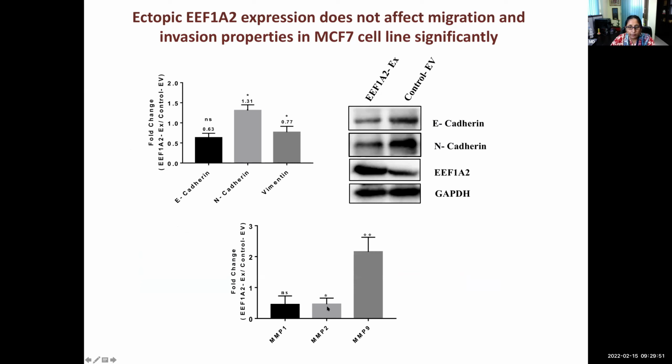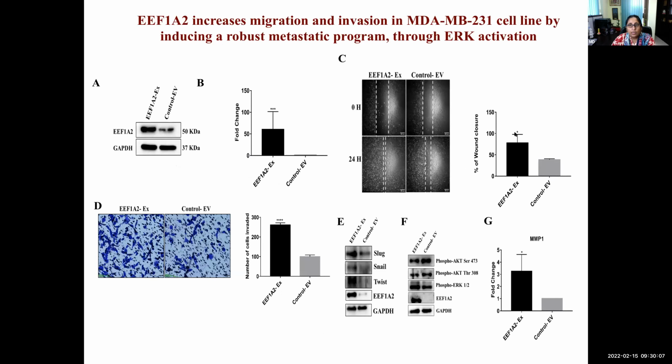So again, based upon this, we concluded that it might be affecting the metastasis. The expression level of 1A2 might be affecting metastasis, but we did not see any consistent or dramatic changes. So in the next part of the work, we chose a triple negative cell line, that is MDA-MB-231, and we checked all these properties and checked what was the level of trigger of the metastatic program.